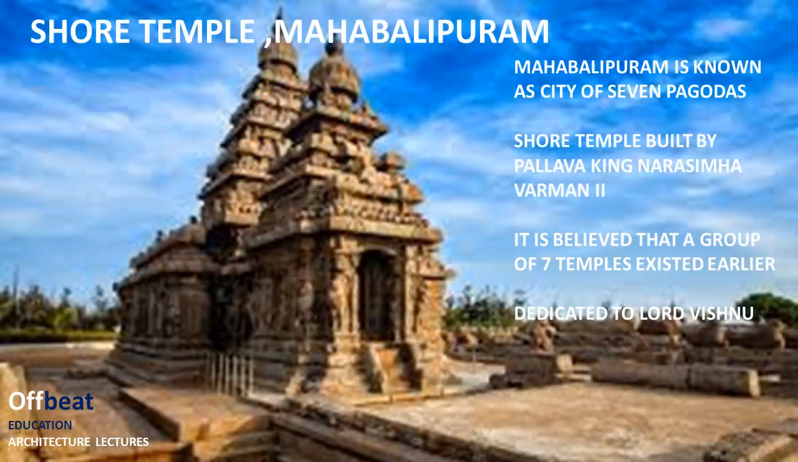In Southern India, there is a famous place called Mahabalipuram. Now Mahabalipuram is known as the City of Seven Pagodas. It is called the City of Seven Pagodas because it is believed that there used to be seven temples, as you can see in this picture, in that area, out of which only one exists now.